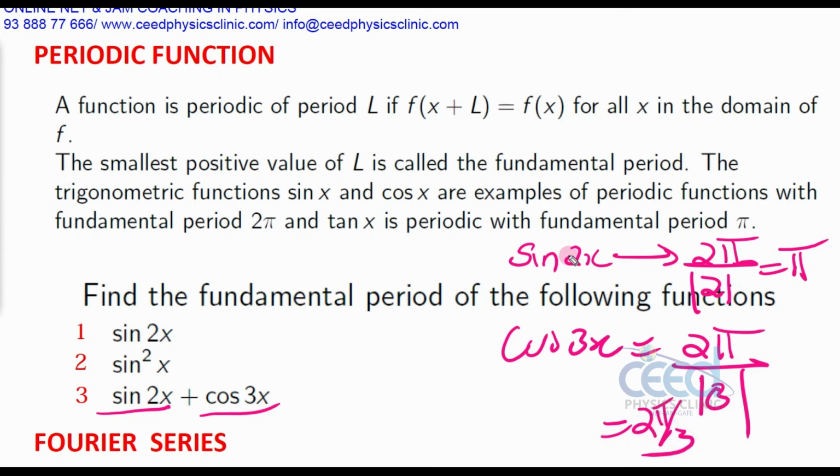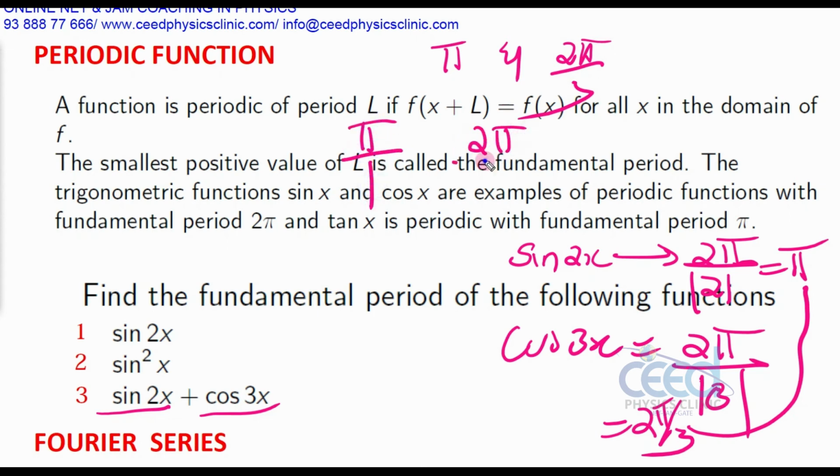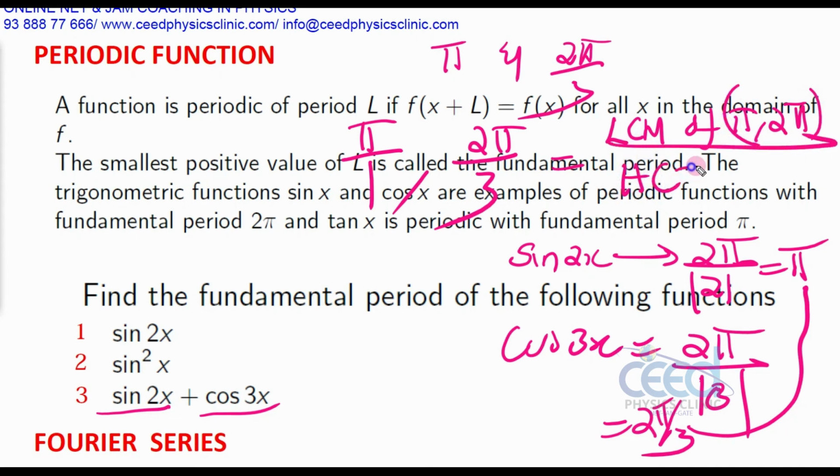Now if you have two terms and you find the time period separately, then you have to take the LCM of these. What is the LCM of pi and 2 pi by 3? To find the LCM, see, this is pi by 1 and this is 2 pi by 3. To find the LCM of two fractional numbers, you have to take the LCM of pi and 2 pi divided by the HCF of 1 and 3. So this is the resultant time period.